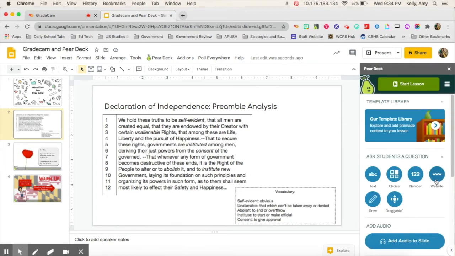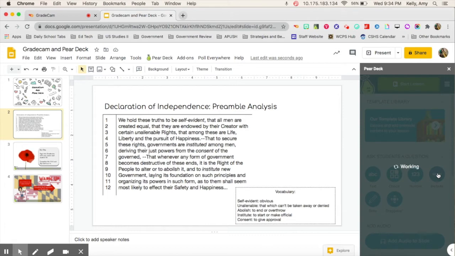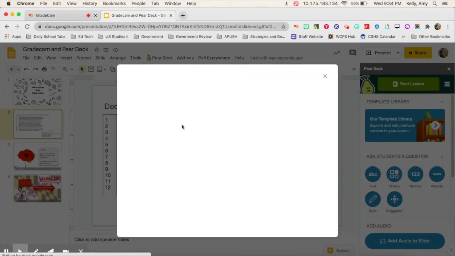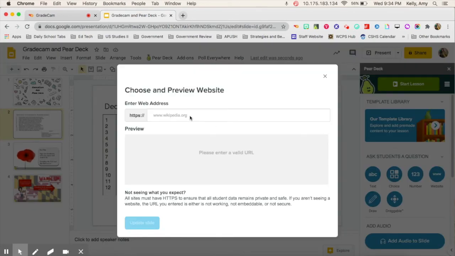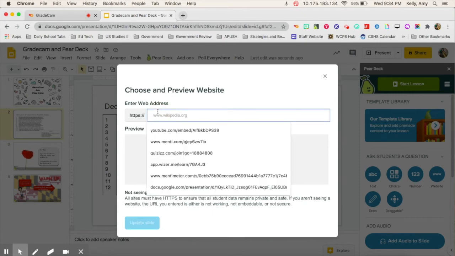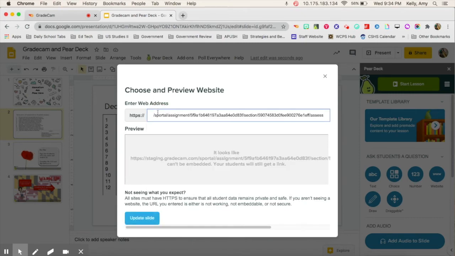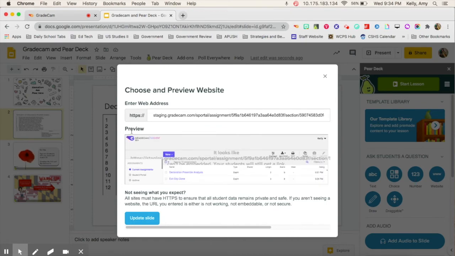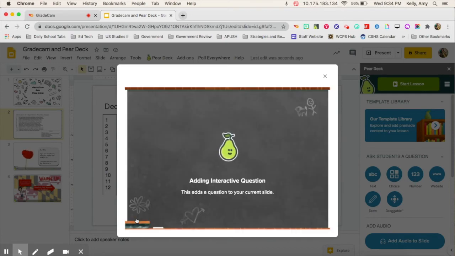And then I'm going to go over here to website under Ask Students a Question. And this is where you can embed your website. In this case, I'm going to embed my student portal link. So under Enter Web Address, I'm going to copy that link in there and then click under Preview. And there is my GradeCam. It comes up. And so I'm going to update my slide.